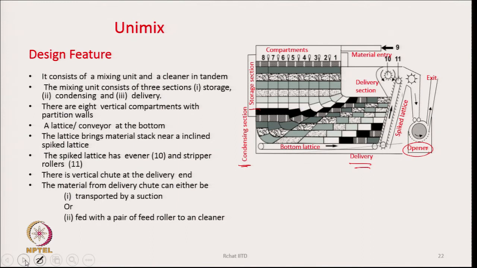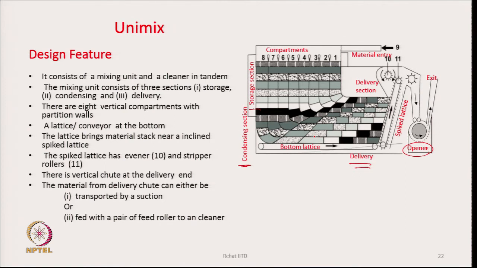So, there are compartments, and what we see here is that the compartments are vertical, but from the bottom they take a right turn. So, the path of the material in each compartment, from the bottom of the compartment to the spike lattice, is different for different compartments.